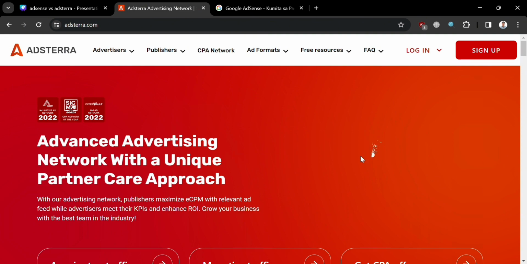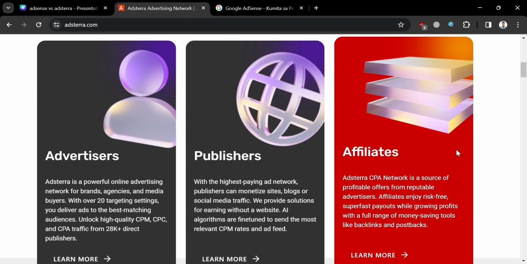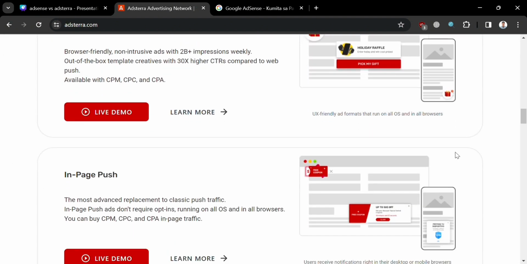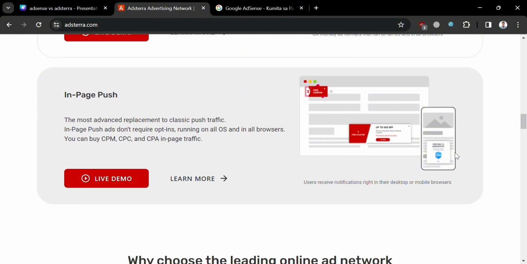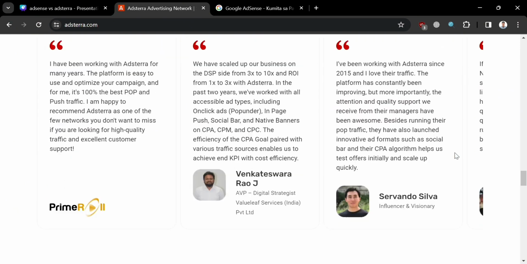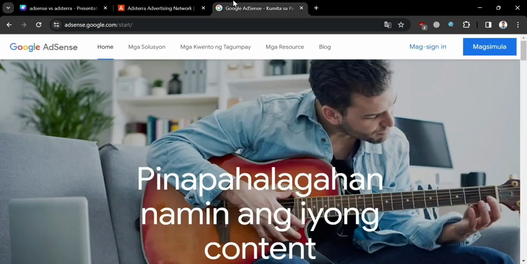But before that, if you don't know Adsterra, it is an advertising network that connects advertisers with publishers to monetize traffic and promote products or services. It provides a platform where publishers can display various types of advertisements on their websites, blogs, or apps, and advertisers can reach their target audience through these placements.